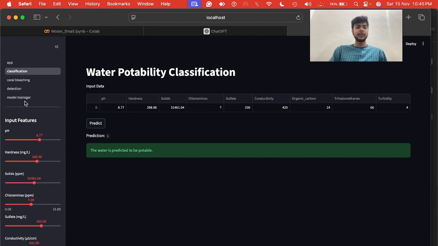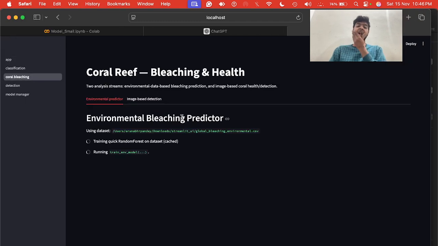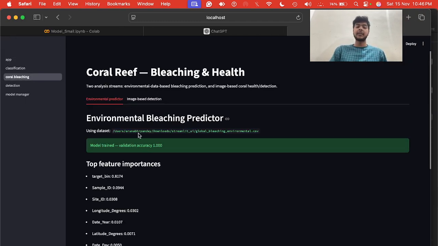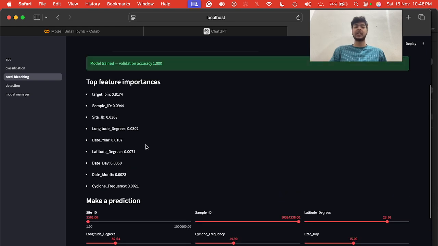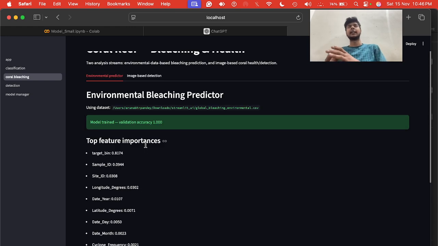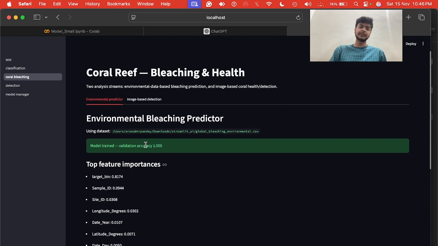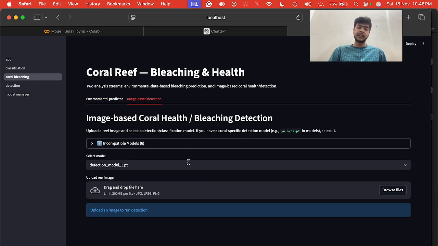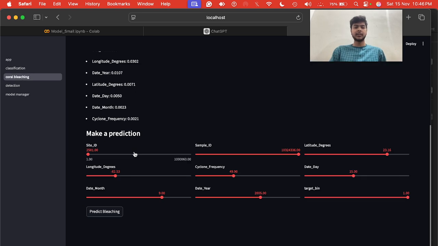And let's go into the second, which is coral bleaching. Now, this is the environmental predictor based on some statistical values with which I have trained the model. I was thinking that I have got statistical data as well, and I've got image data as well. So I said, why don't we integrate both of them into this model? So we have the environmental predictor over here with the Kaggle dataset which I had, and then image-based detection of coral reef bleaching health as well. So let's get into the first of all the.